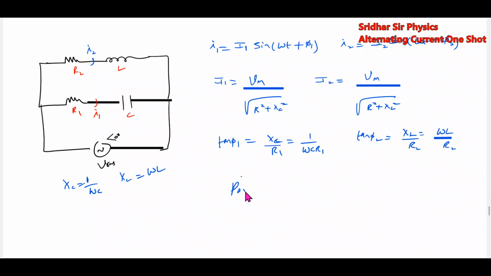Then what is the total current? The total current will be found like this, with VRMS as the applied voltage. The current I1 will lead, and I2 will lag.